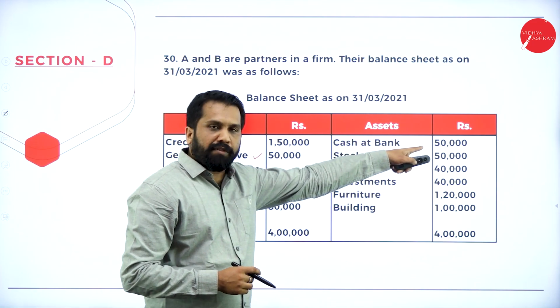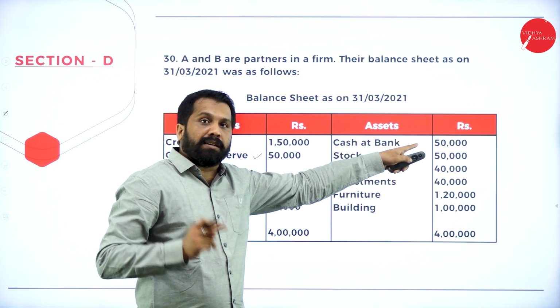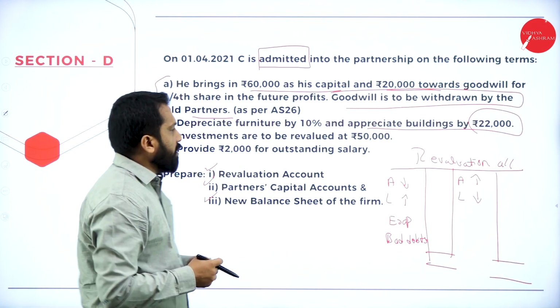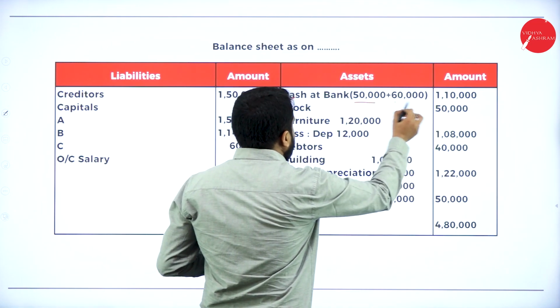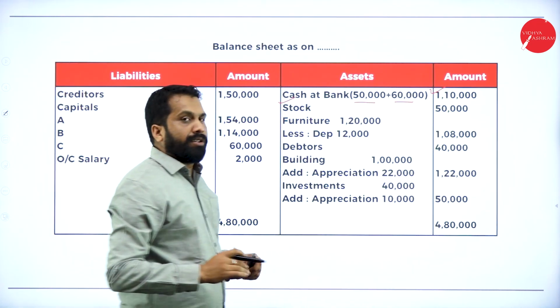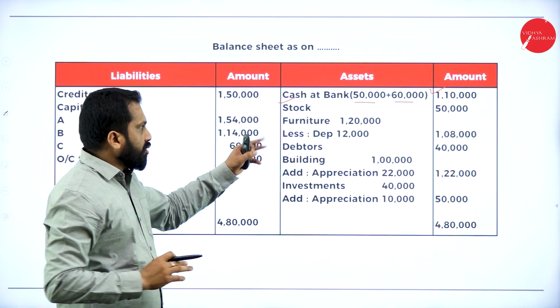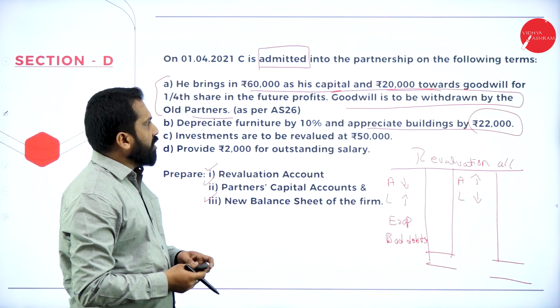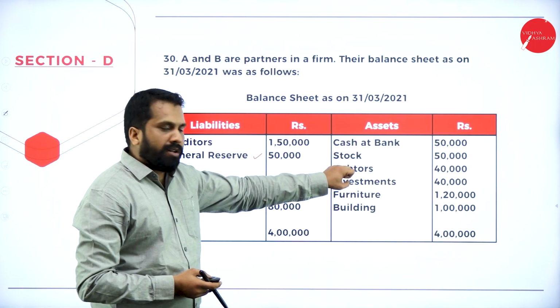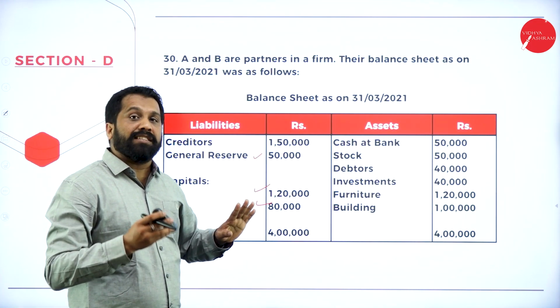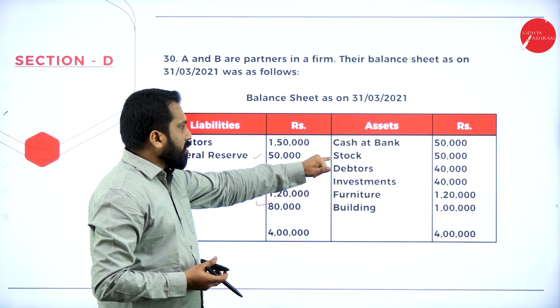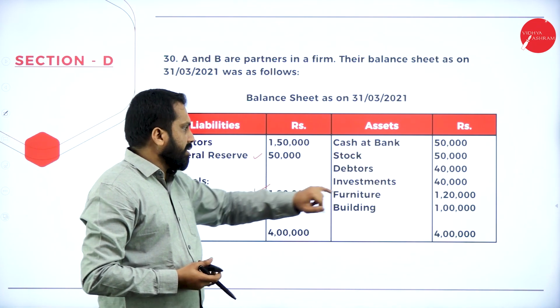Cash at bank is 50,000, but the new partner brought some money that we have to add. 50 plus 60,000, 1,10,000. Don't consider goodwill because it is withdrawn already. Stock: in your old balance sheet, you just need to copy paste. If any changes happen, we revise it; see, stock has no changes, so we write it as it is.